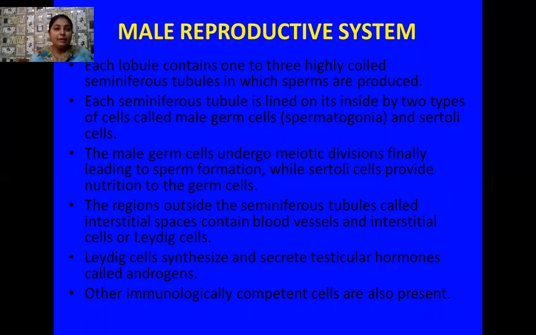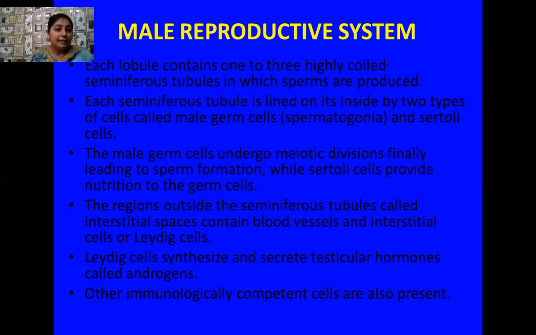So each of these seminiferous tubules is lined on its inside by 2 types of cells. These are the male germ cells, which are also called spermatogonia, and the Sertoli cells. Student, male germ cells are actually the mother cells of the sperms. So these male germ cells undergo meiotic divisions, and finally they form sperms. While the Sertoli cells provide nourishment, or you can say nutrition, to the germ cells or the developing